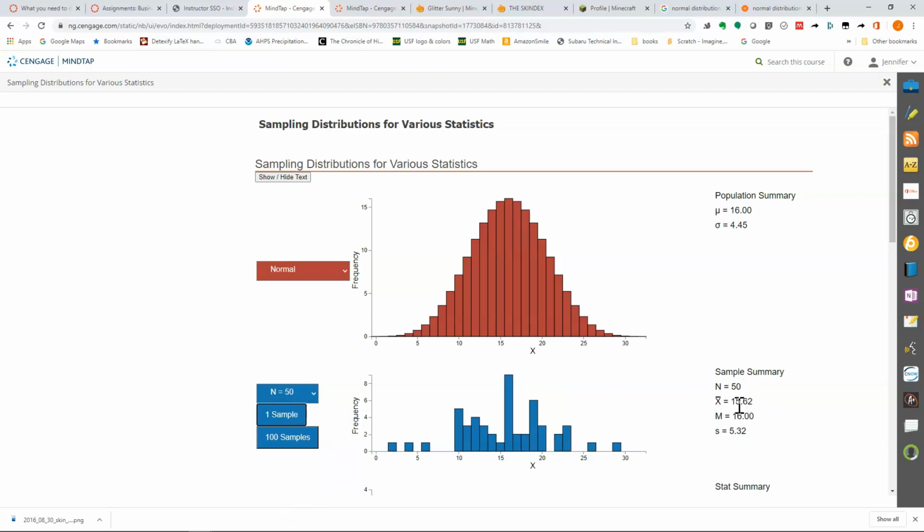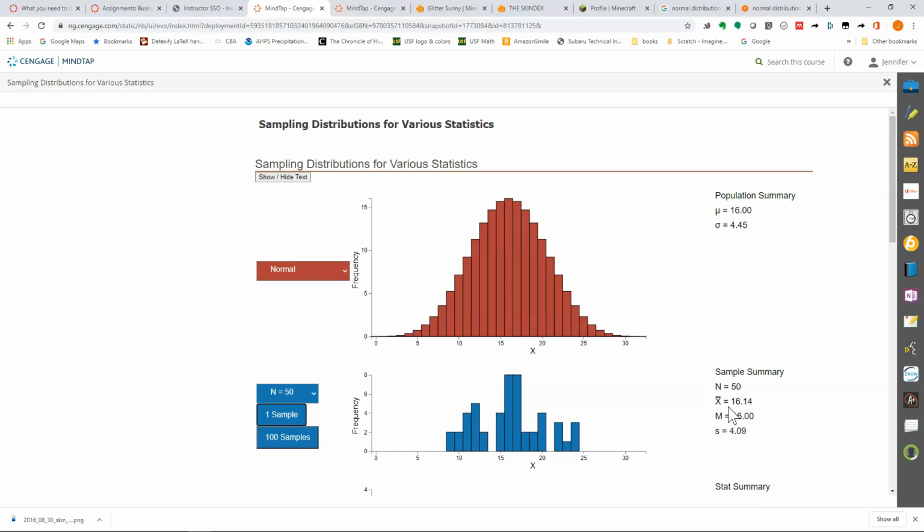The average is 15.62. So an important thing to notice is if I take a different sample, right? If I do this again, I'm going to get a different sample of people, and I'll get a different mean. Now the mean I got is 16.38. And if I do it again, I'll get another different mean.